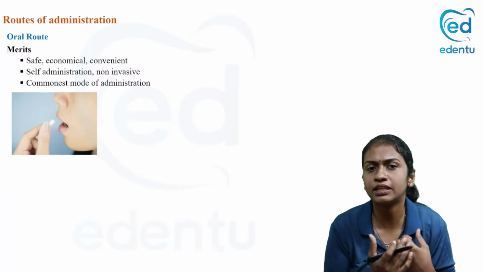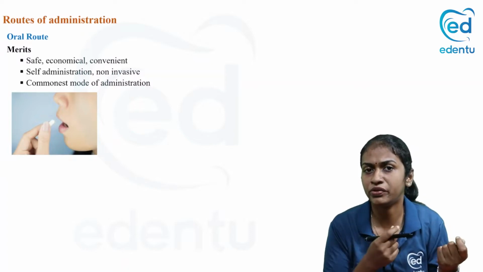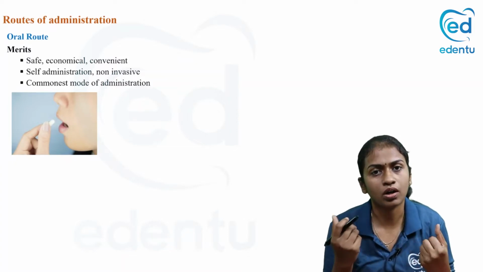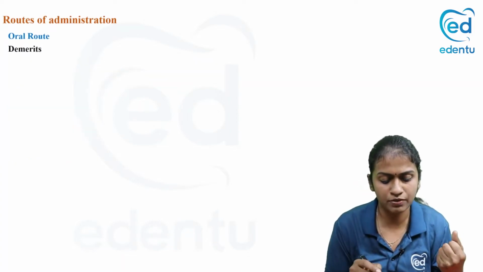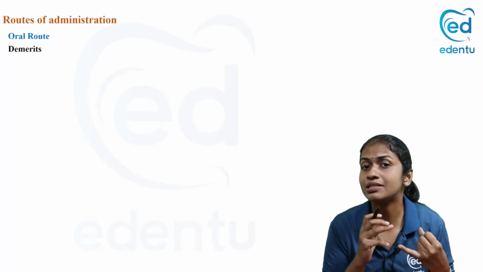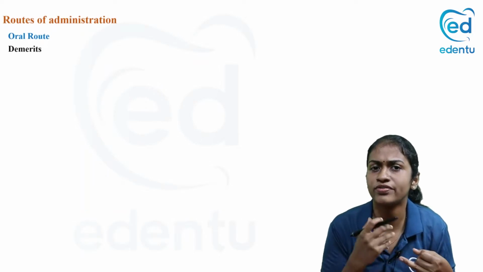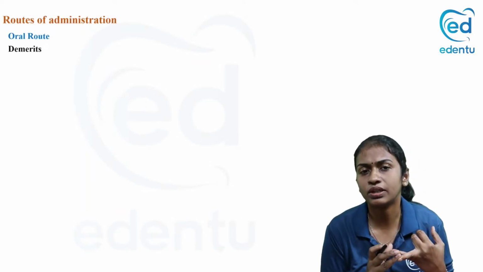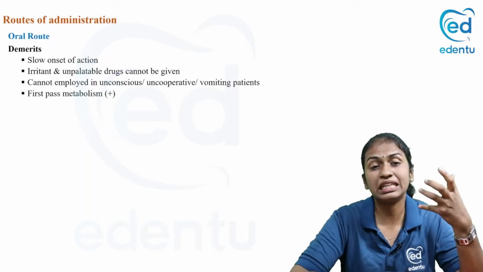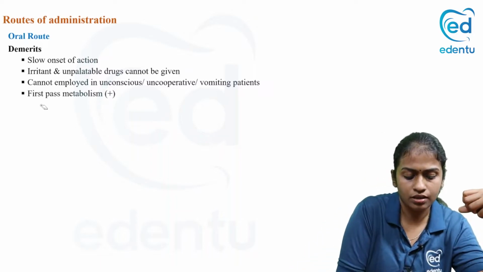What will be the disadvantages or demerits of the oral route? When you take a drug orally, it undergoes first pass metabolism, or other types of metabolism are common. So absorption is slow by the oral route. If you are unconscious or vomiting, you cannot give it by the oral route. Then irritant or unpalatable drugs cannot be given by the oral route, and this we have already said.